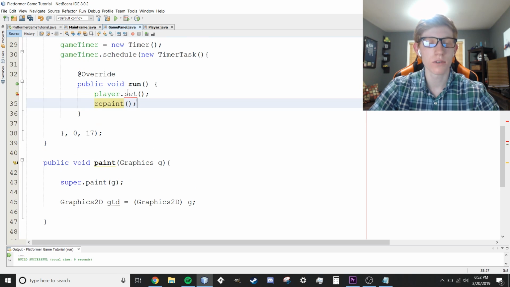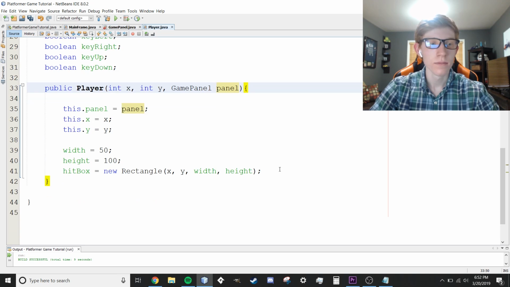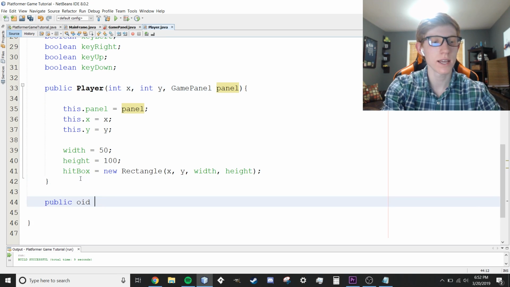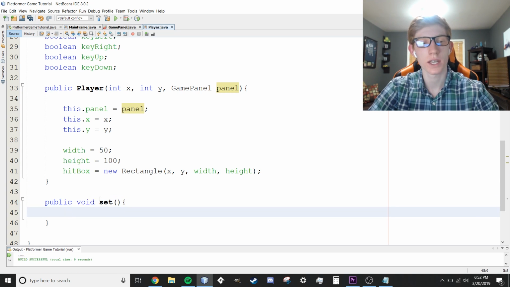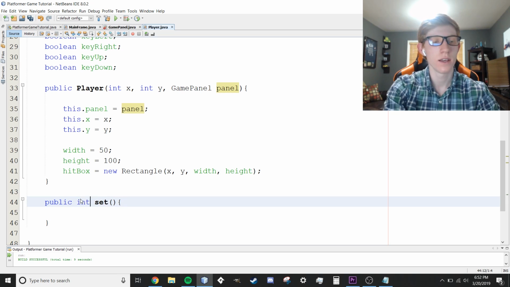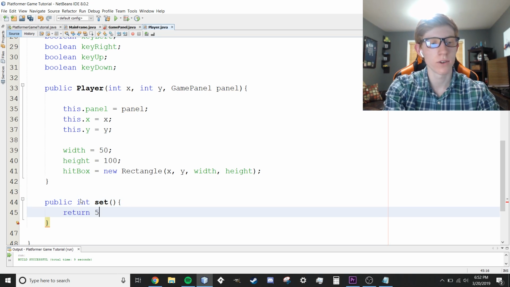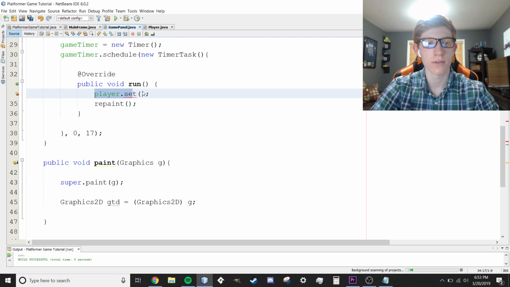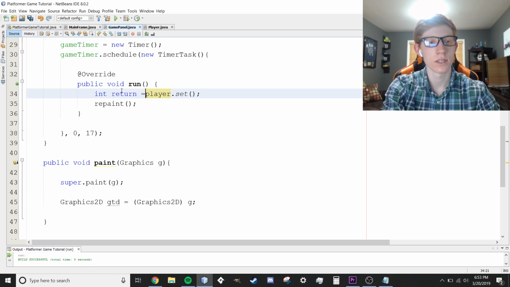So now we're going to create that set method within player. Go back to our player class here. And outside of our constructor right here, let's say public void set. By the way, I don't think I mentioned this yet, but void just means that it's not returning any variables. If we said int, then we'd want to return a variable, like return 5. Then whenever we call set, it would return 5 right here. So you could say int get return is equal to this.